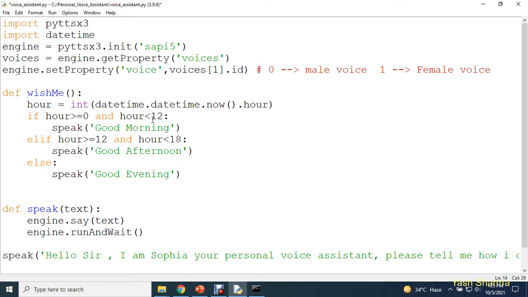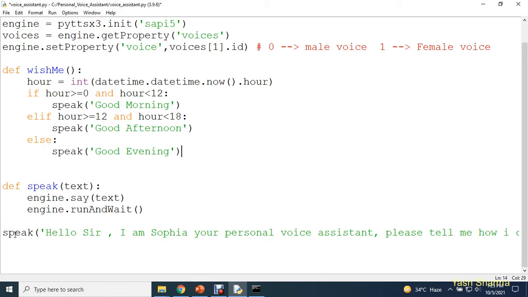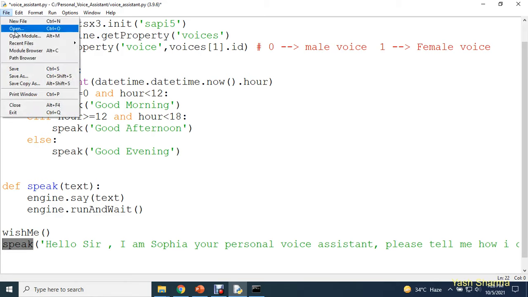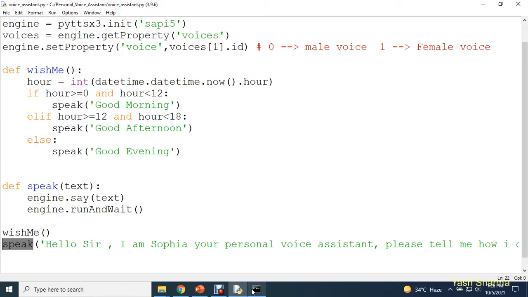Now let's see whether this function is working perfectly or not. Before my voice assistant speaks this, I'm going to call this function wish me. The moment you execute this file, first of all this function will be executed, and then your assistant will speak this. So now I'll save this and we are going to test it.